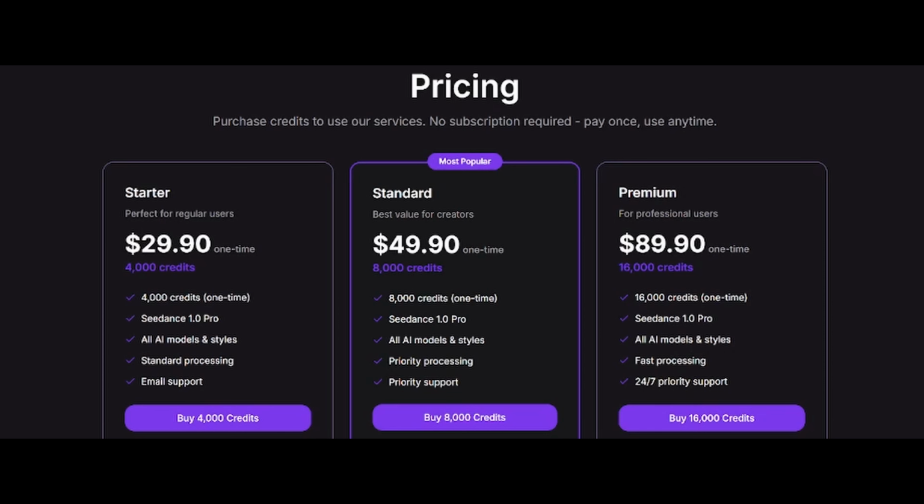Still, I will say if you keep experimenting with different prompt tweaks, you might get something really impressive. That's kind of the beauty of tools like this. They get better the more you use them.